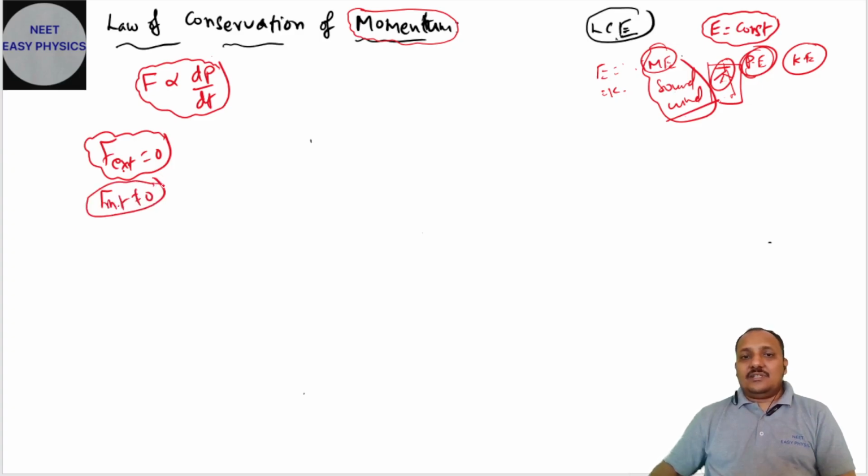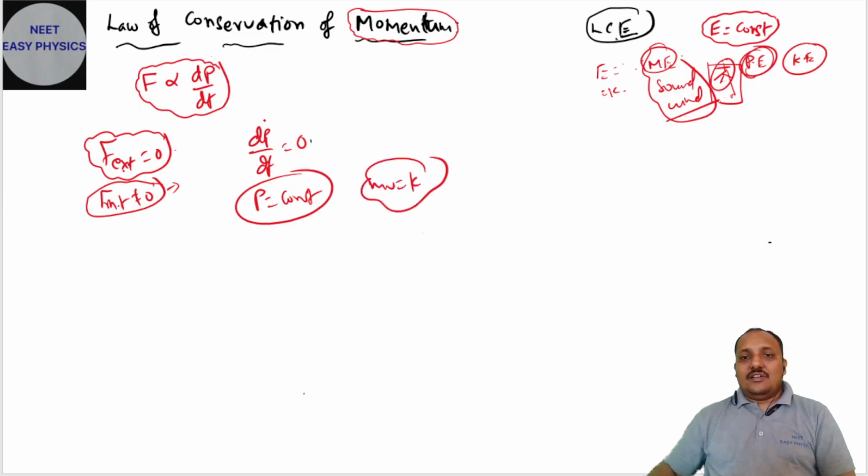internal force cannot change the position or motion of the object. Already we discussed this in the initial class, the introduction for laws of motion. Only external force will change it. If the external force is 0, then dp by dt is equal to 0, then momentum is constant, so the product of mass and velocity is constant. This is nothing but the law of conservation of momentum. Whenever external force is 0, momentum is always constant.